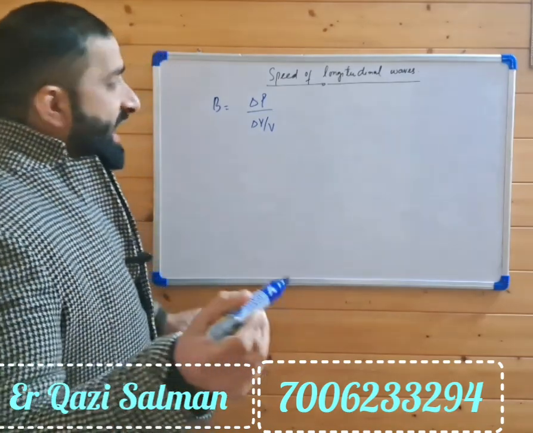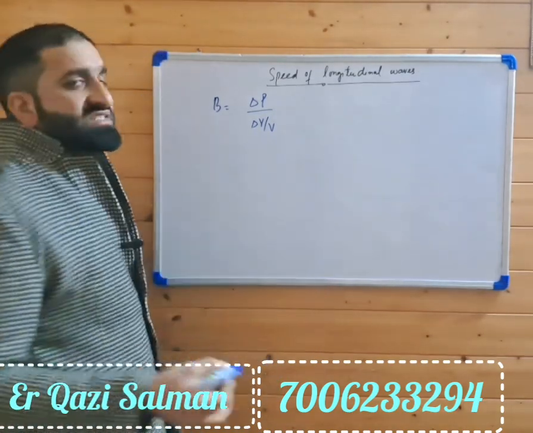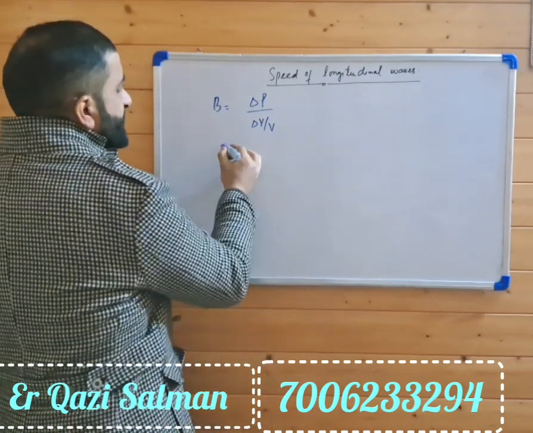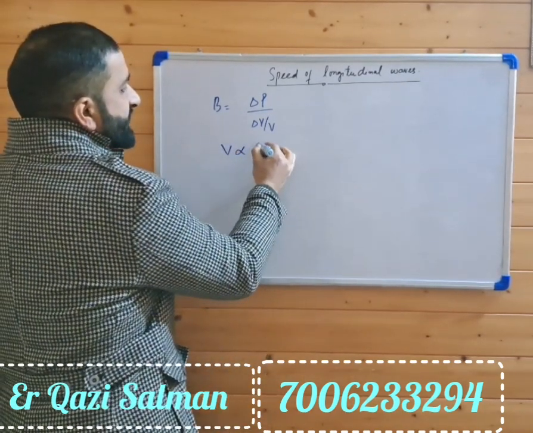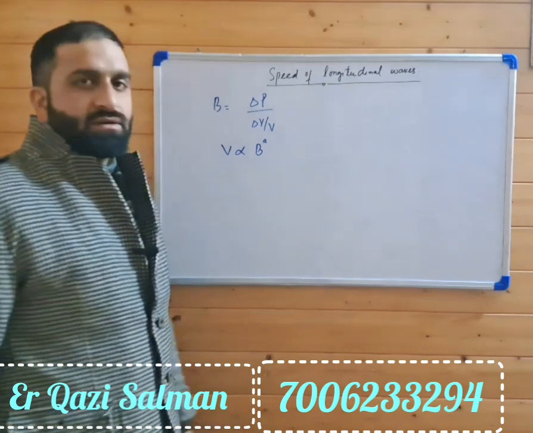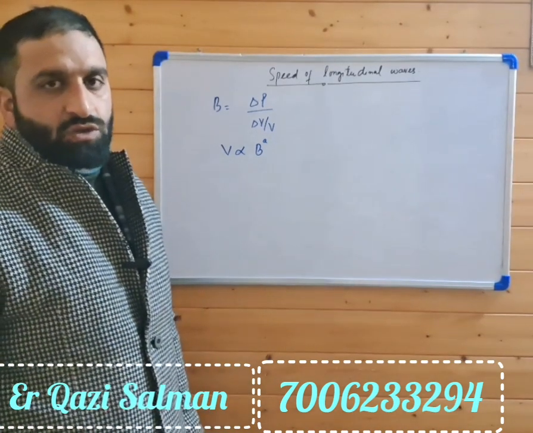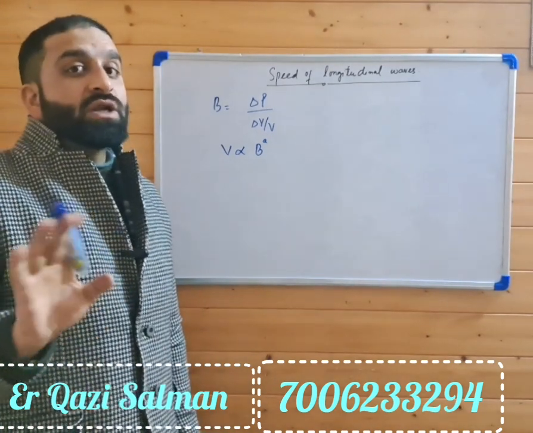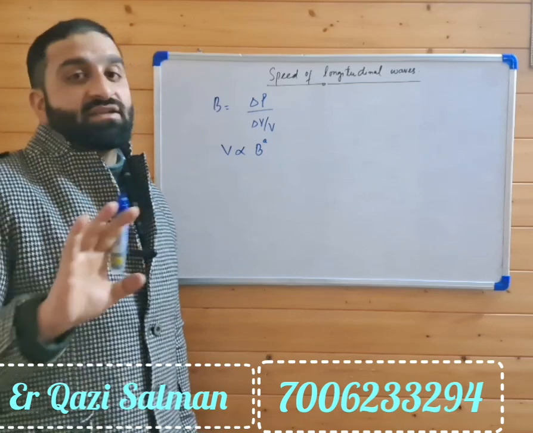Now, as already told, the speed of the longitudinal wave depends upon the bulk modulus. Let this be written as bulk modulus to the power a, but we don't know the exact relationship.